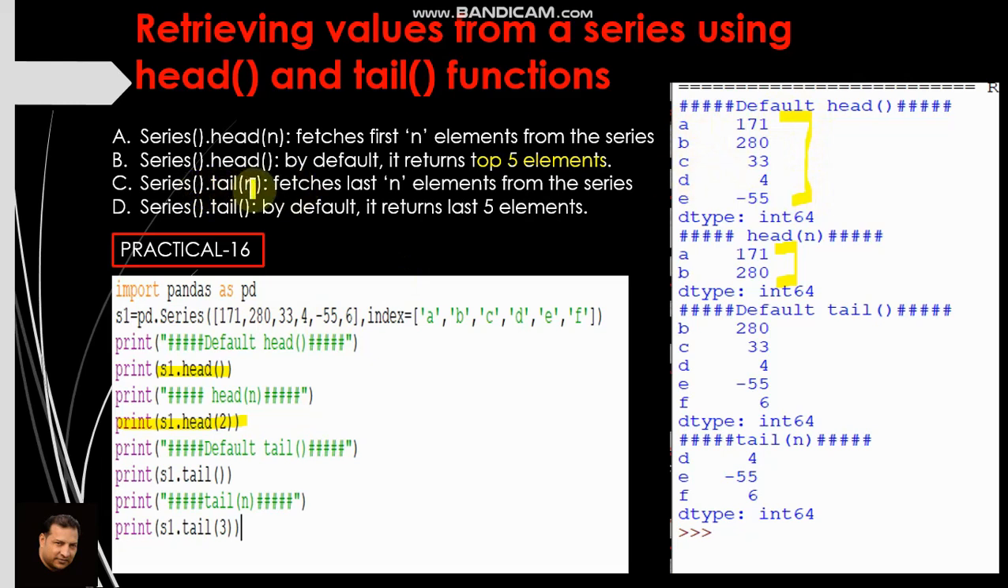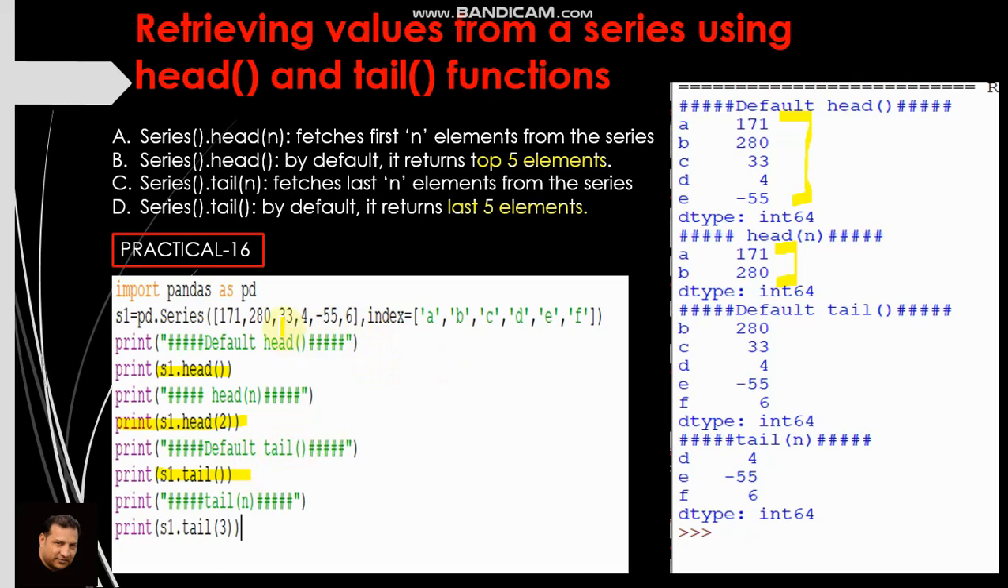Now tail n, you can easily guess. It fetches last n elements from the series. And similarly, by default, if we do not provide any n value, it returns last 5 elements. See these two examples. S1 dot tail, so it will return last 5 elements. What are those last 5 elements?